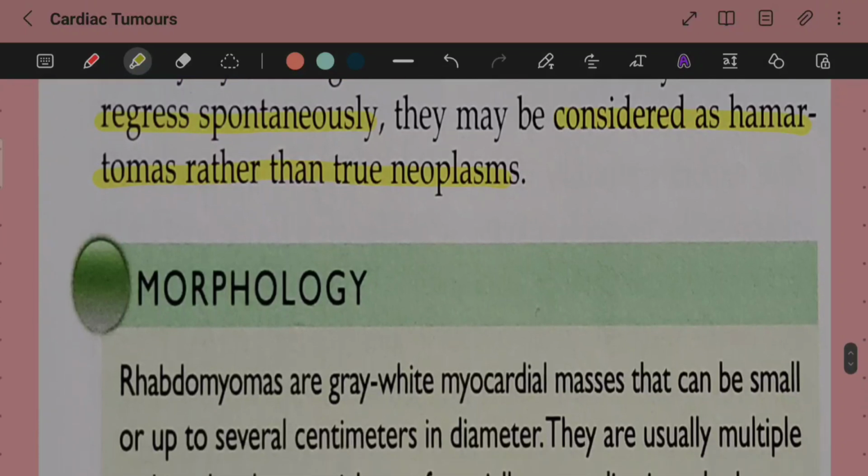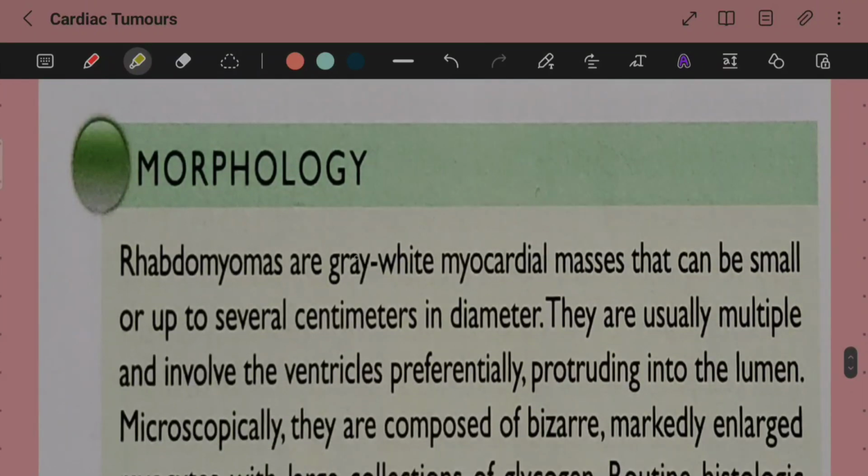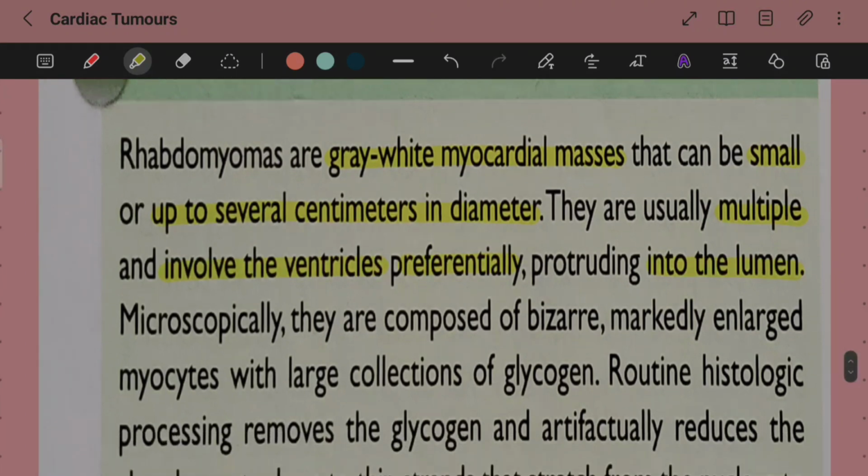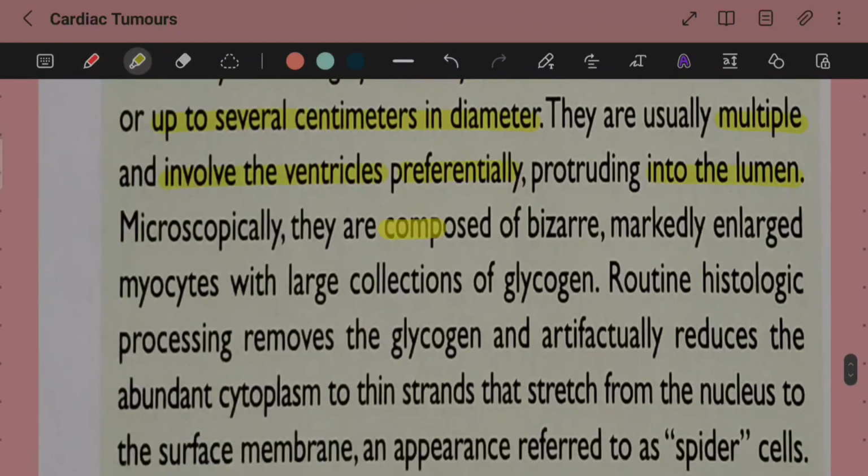Now let us just get into the morphology of rhabdomyomas. They are gray-white myocardial masses that can be small or up to several centimeters in diameter. They are usually multiple and involve the ventricles preferentially, protruding into the lumen. Microscopically, they are composed of bizarre, markedly enlarged myocytes with large collections of glycogen.